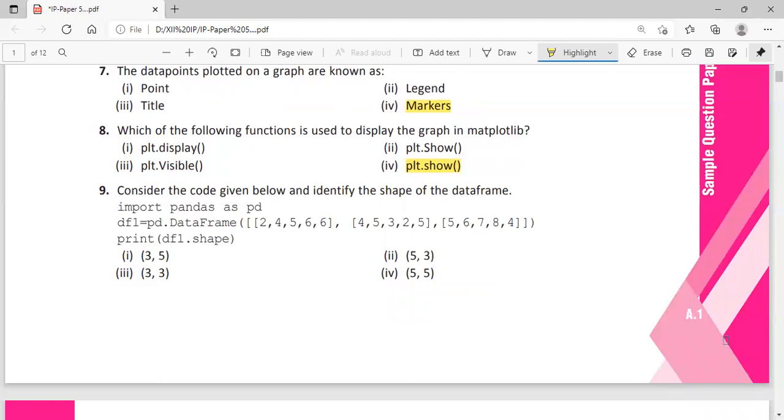Question number 9. Consider the code given below and identify the shape of the data frame. How will we come to know the shape of the data frame? print df1.shape. Here, how many rows are there? Row number 1, row 2, and row 3. And each row has how many values? 1, 2, 3, 4, and 5. That means 3 rows and 5 columns. So the tuple will be in the form of 3, 5. So option 1 is the answer. Tuple means this bracket.